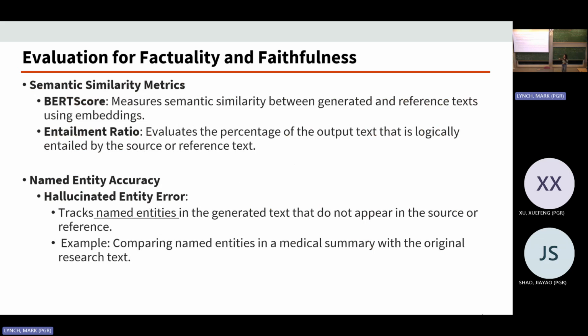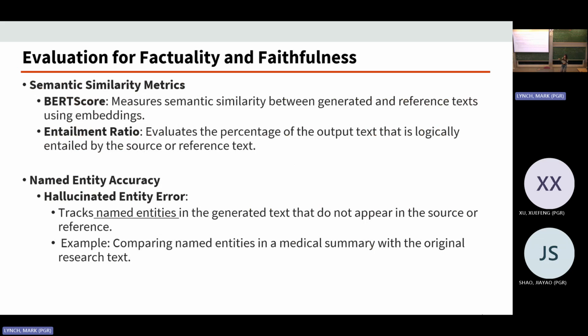Reference text is a named entity. It's a noun, and it is basically the object in this sentence. So that's just an example. Or we have the verb here, which is measure. We have semantic similarity here. So these are all named entities in the sentence.